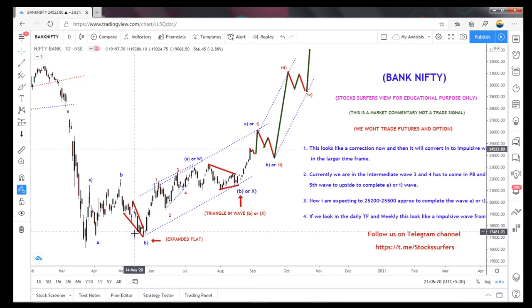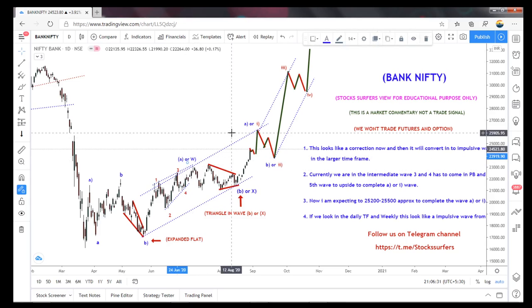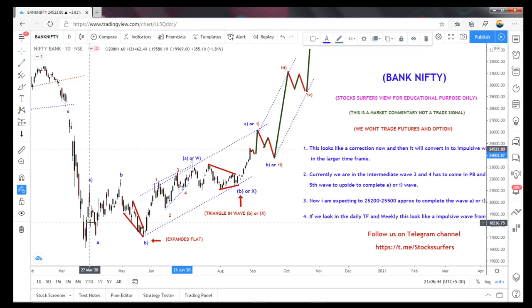So once this A, B, C, A got over, we can label it as a W also, because a lot of people are confused with the WXY pattern. So I no need to explain now, we will go deeper for educational purposes. If I have time, I can do that also, but right now no. So this A, B, C is a W, with the connecting wave of X. So if this is a connecting wave, it means we are still in the continuation trend.